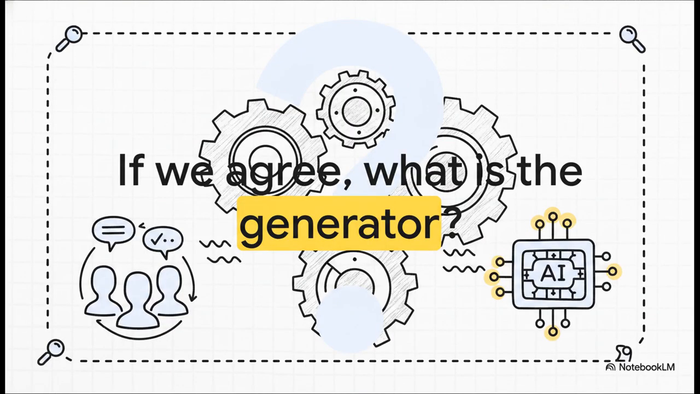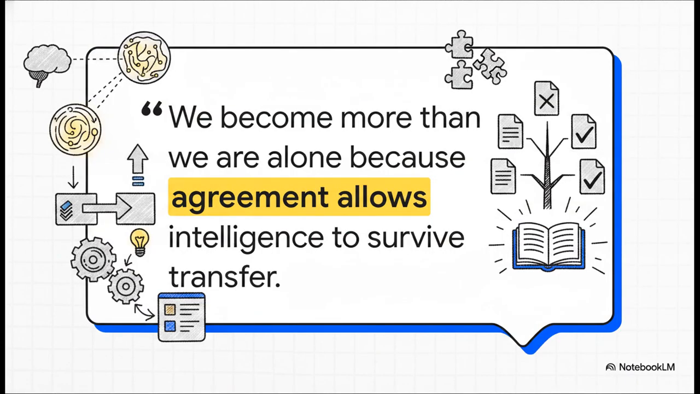So, I want to challenge you on something. The next time you're collaborating with a team, or even an AI, and everyone is just nodding along, I want you to ask this exact rhetorical question out loud. If we agree, what is the generator? What is the exact boundary, rule, or test that proves this agreement is actually real and not just a passing mood? I'll wrap up this explainer with a final provocative thought, straight from the source text.